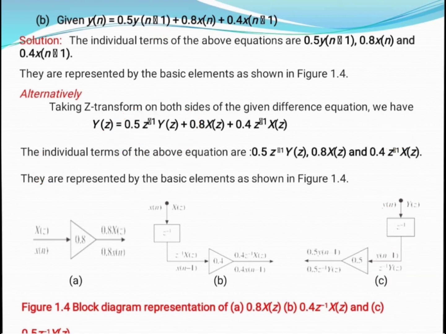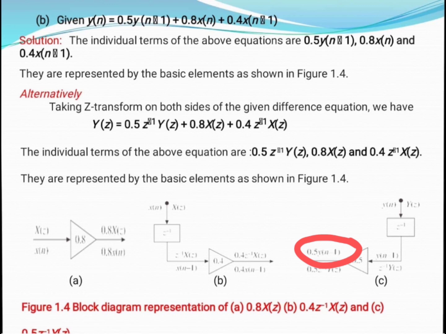Now next we multiply with the constant value 0.5, and this is nothing but a multiplier. With the help of it, we can have the equation 0.5 z inverse of Y of z. Likewise, the upper part is 0.5 of y of n minus 1. So both ways we can implement.